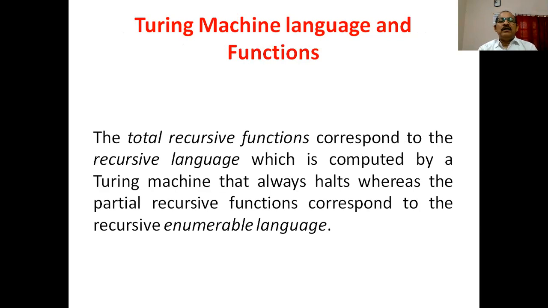Now let us see the relationship between the Turing machine language and the functions. The total recursive functions correspond to the recursive language, and partial recursive functions correspond to the recursively enumerable language.